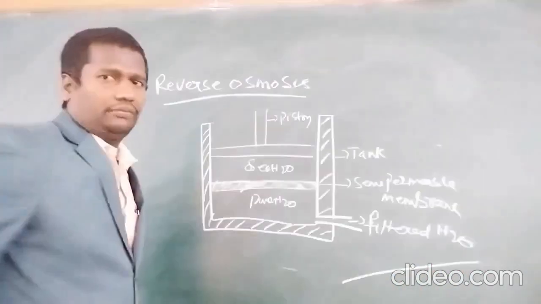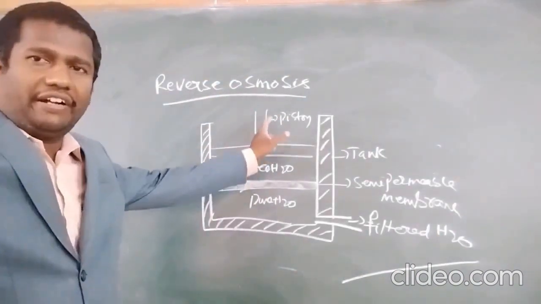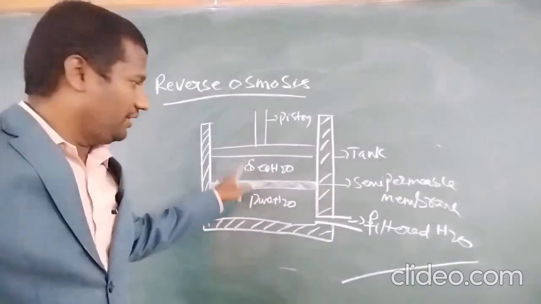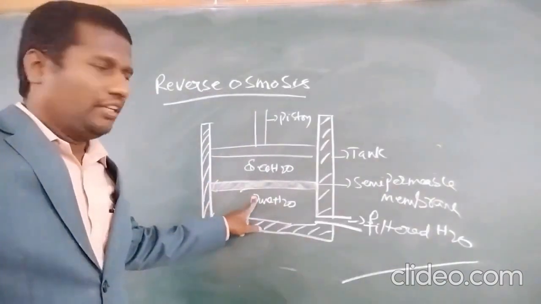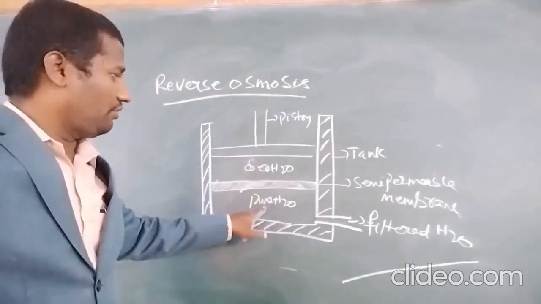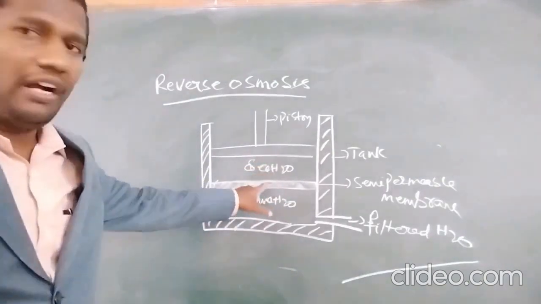Now, this is the reverse osmosis. First of all, you can take one tank, which is separated by a semi-permeable membrane into two compartments or two chambers, one for seawater, another for pure water. First of all, I will explain osmosis.